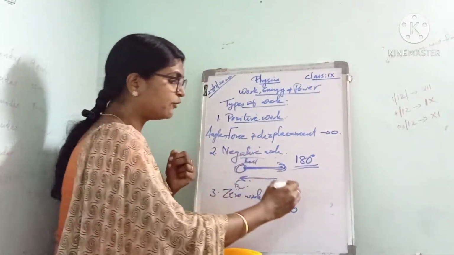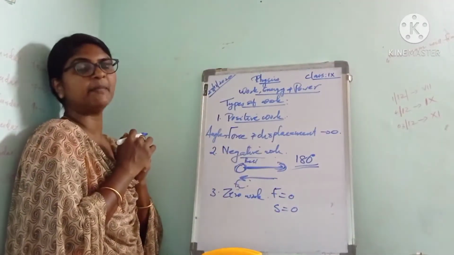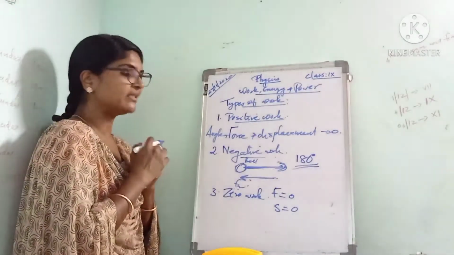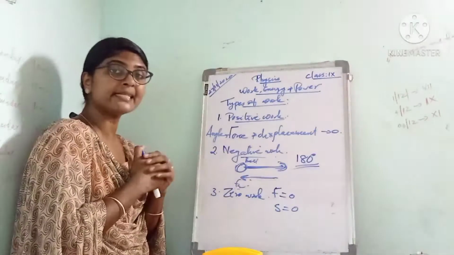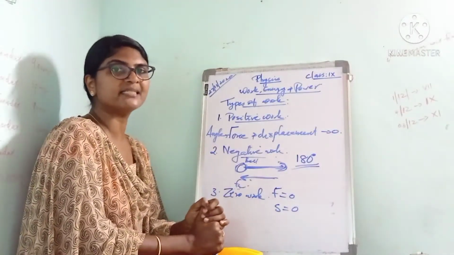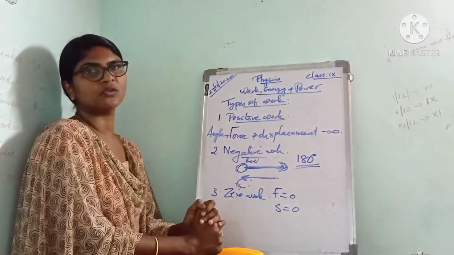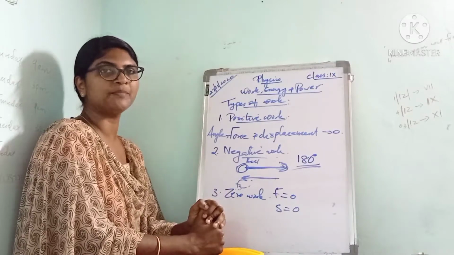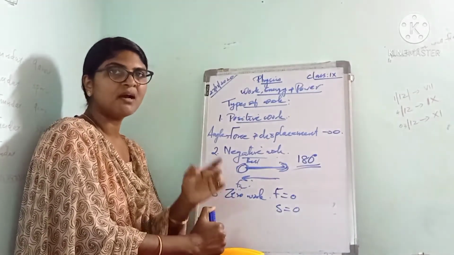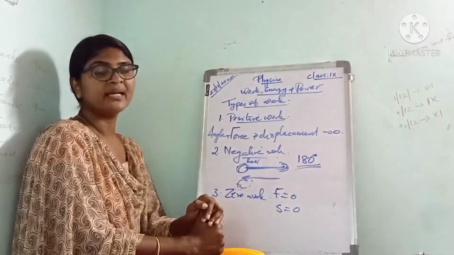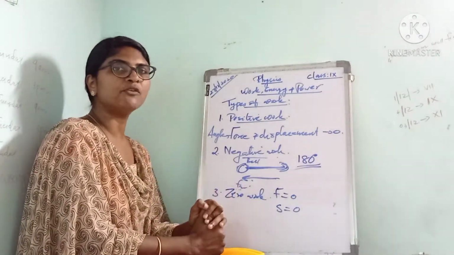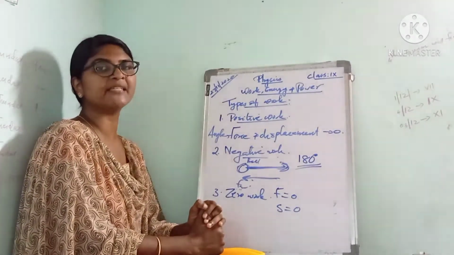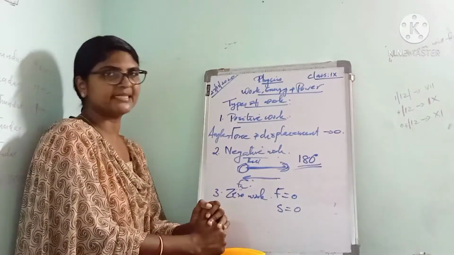Also, if the force and displacement are perpendicular, that means the angle between the force and displacement is 90 degrees, then the work done is also zero. In these three situations, the work done by a force is zero. So if the force acting on an object is zero, the work done is zero. Or if the displacement of an object is zero, the work done is zero. Also, if the force and displacement are perpendicular, or the angle between them is 90 degrees, then the work done is zero.